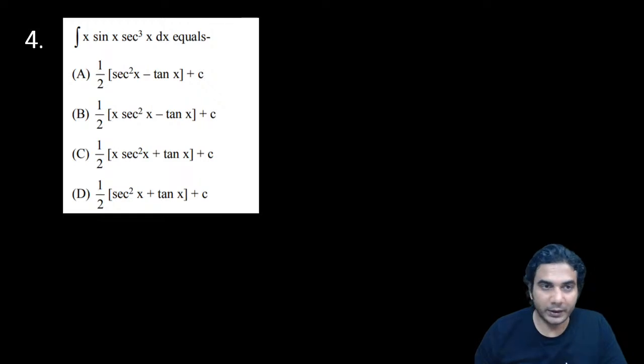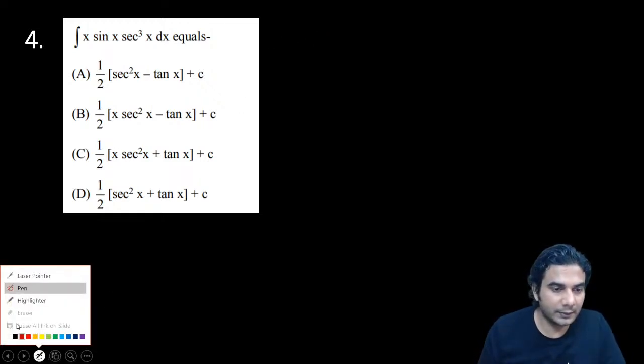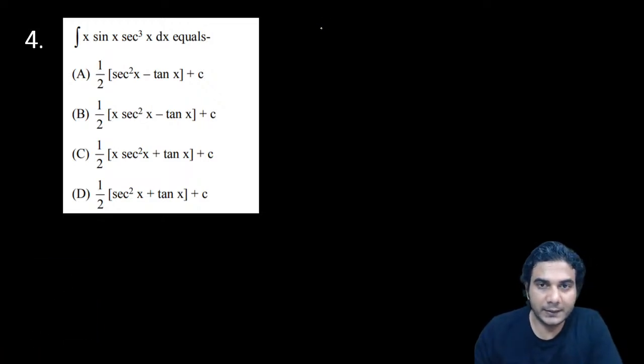All right, then let me do it. I'll take, obviously, the algebraic function as the first function. So I'll differentiate x and I'll write this function upon, as sin x upon cos cube x.